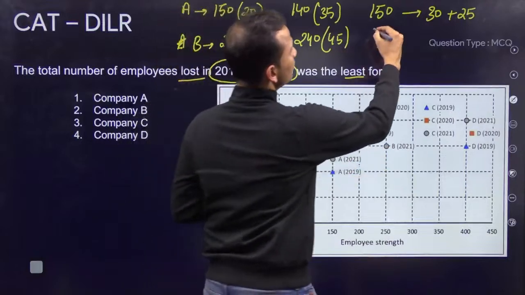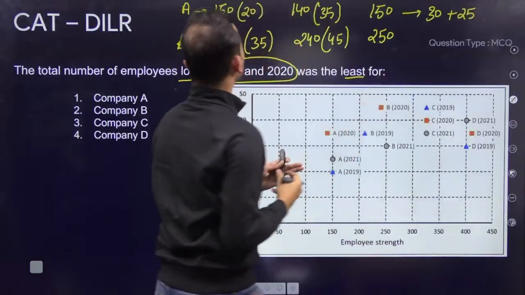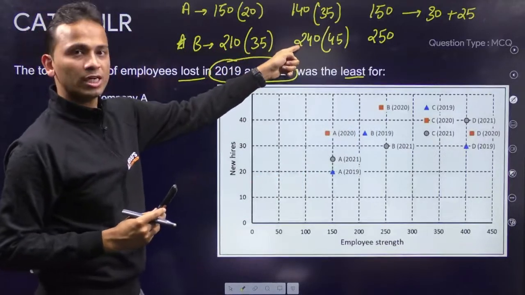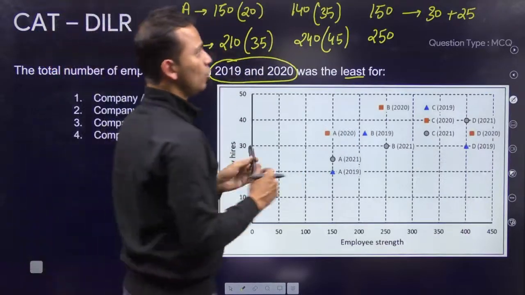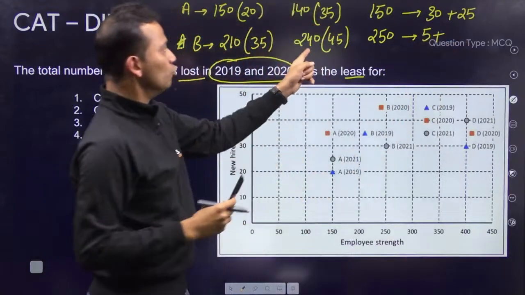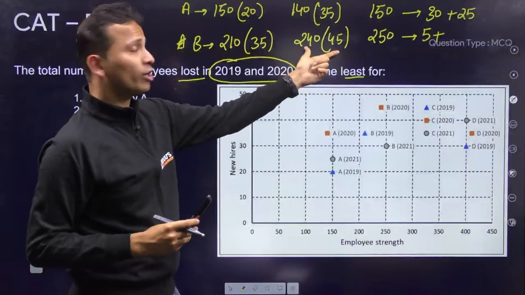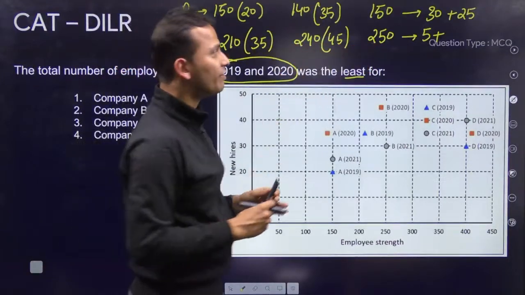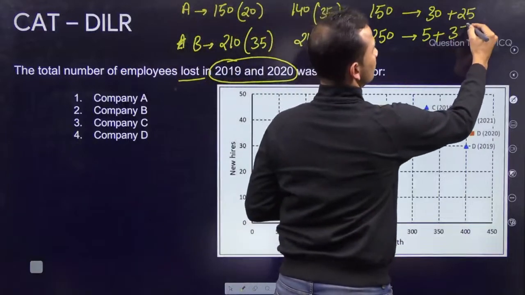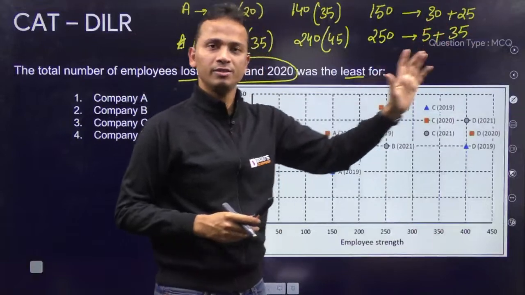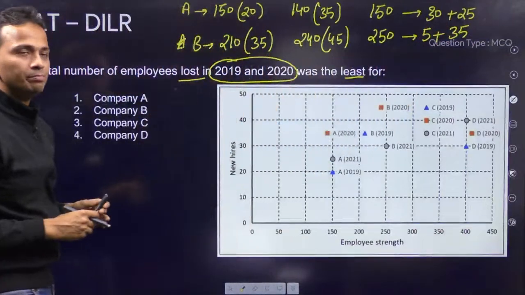Okay, 250. So 210 plus 35 is 245, but the employees are 240. So 5 employees lost their jobs. Then 240 plus 45, 285. Now it is 250. So 35 more lost their jobs. All right. So total number of people who lost their jobs is 40. Done. This is for company B.